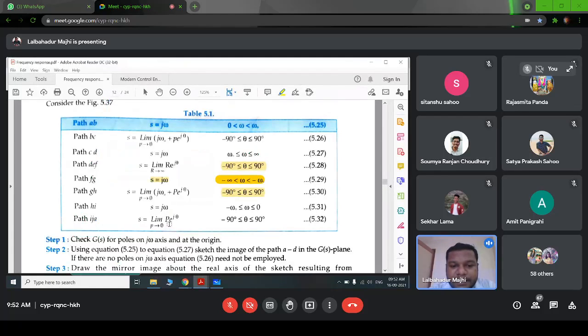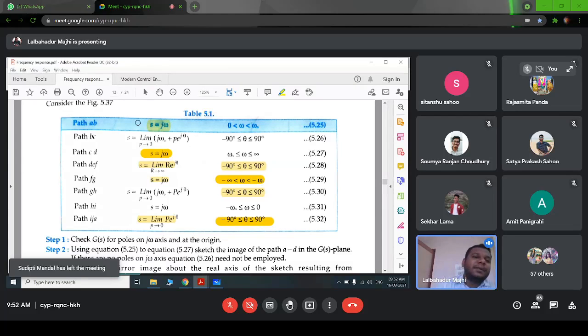Limit p tends to 0, p into e to the power j theta, where this theta varies from minus 90 to plus 90 degree. Okay, we don't have to remember all of this, we mainly require these 3 points. This path AB, then this CD, and this one. Mainly you have to remember these 3 things.